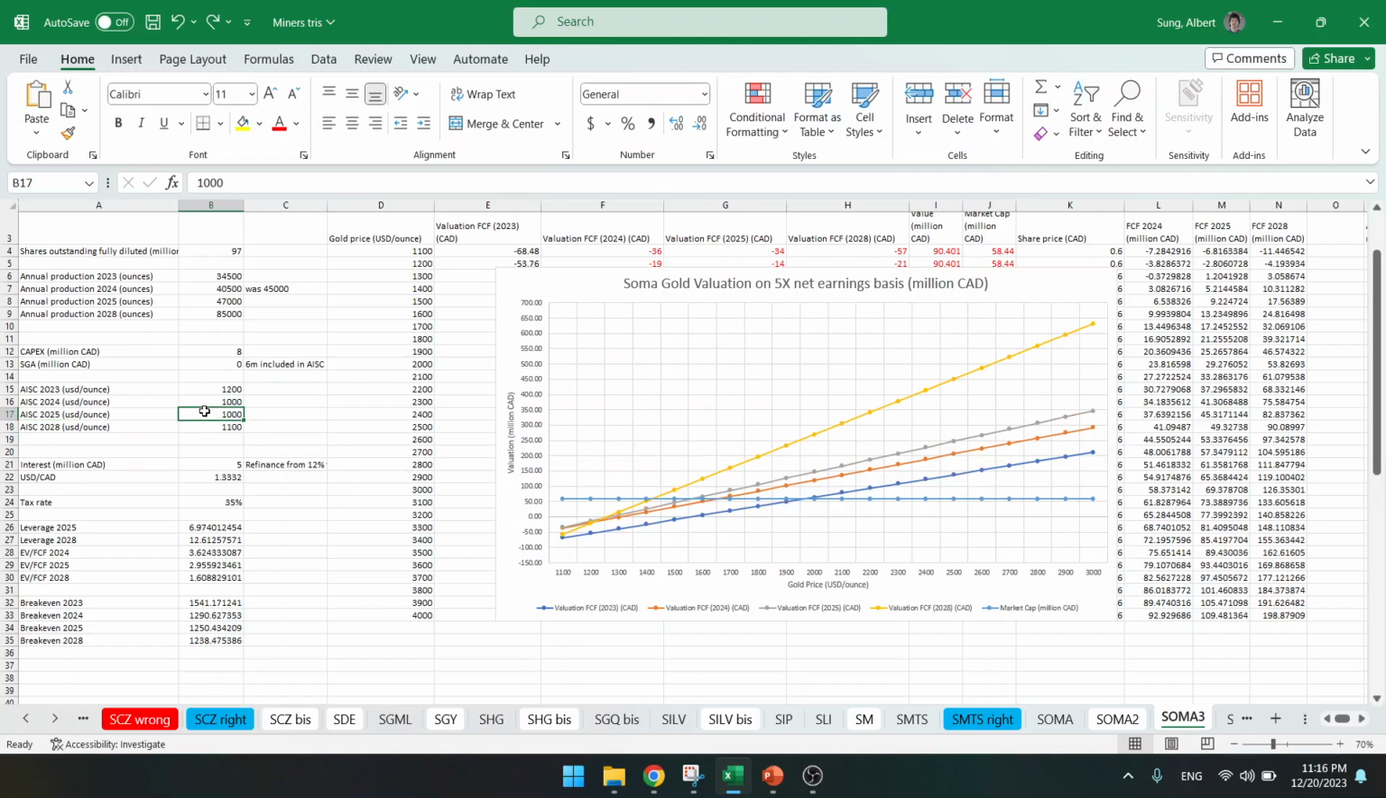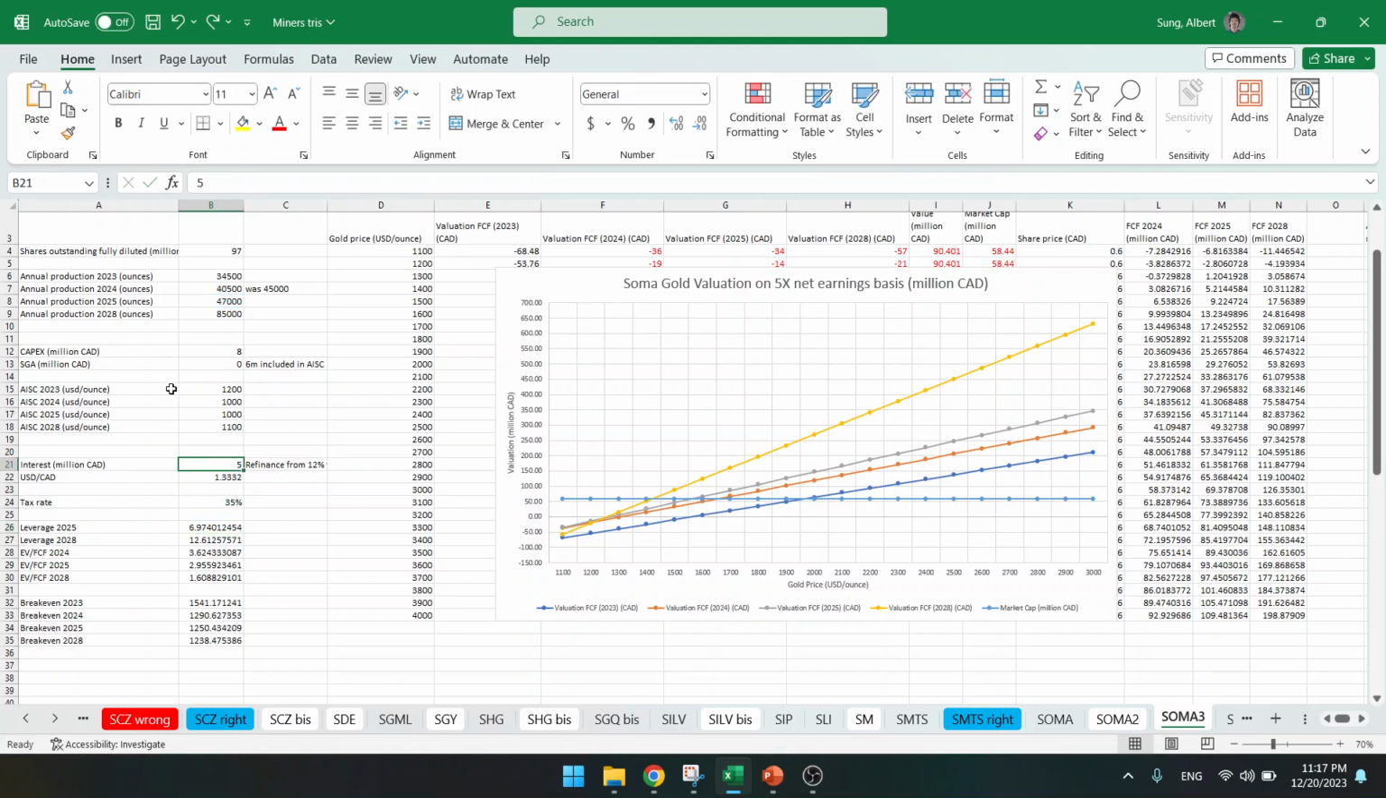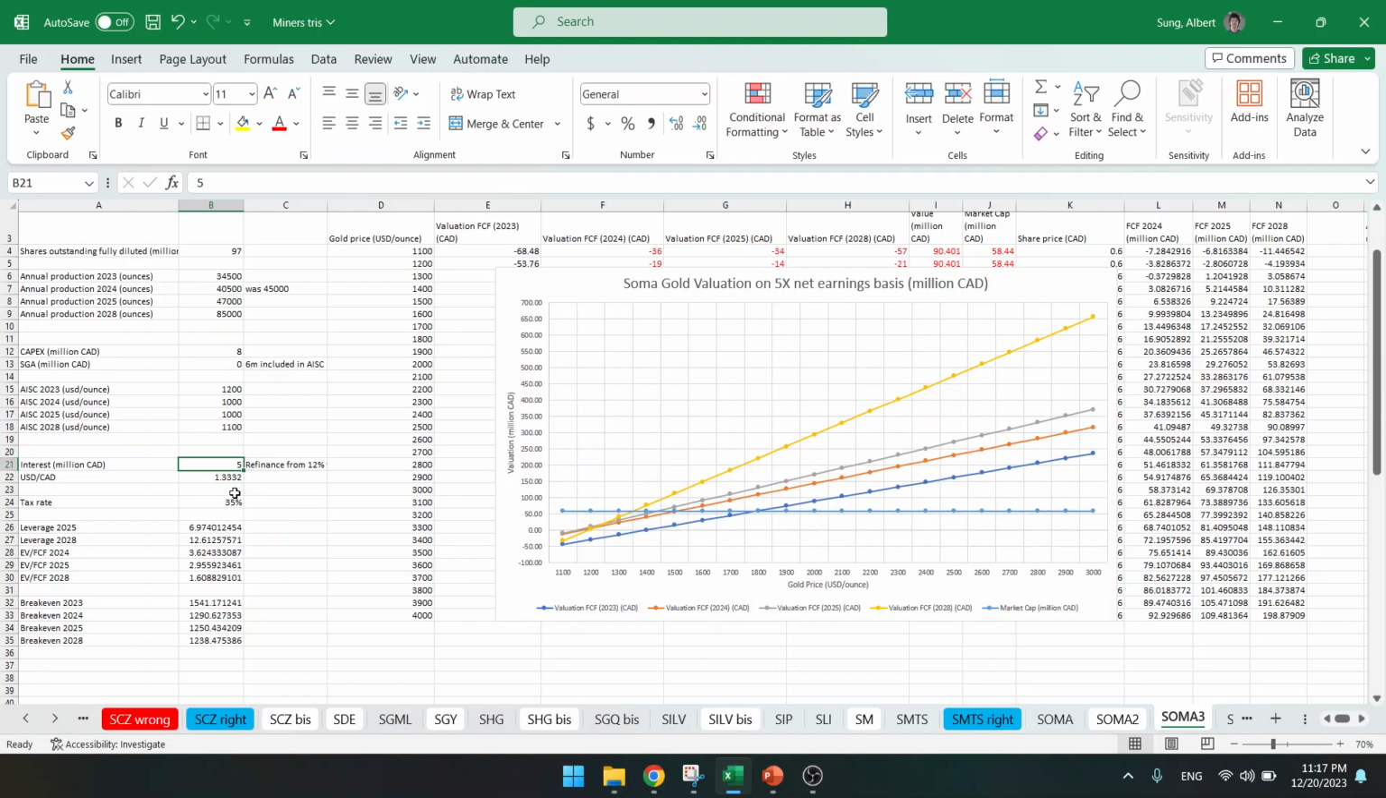What typically does happen is if the all-in sustaining cost goes up, then the market cap goes down. And we'll see that the market cap does have an effect on leverage, but not the all-in sustaining cost. Interest is the same as capex. If it goes to 0, then nothing happens.